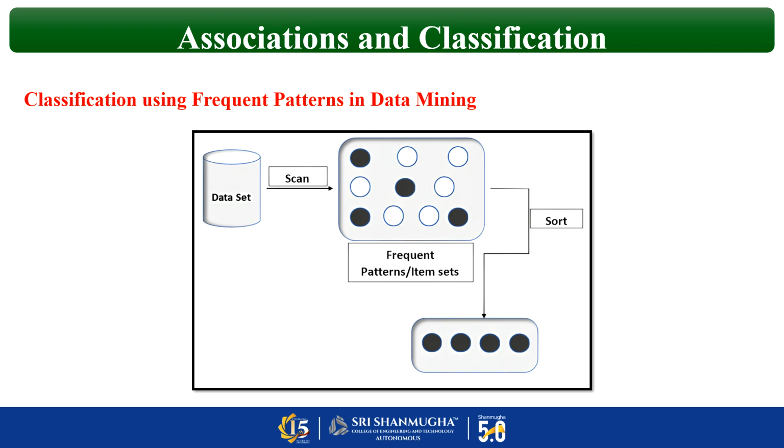So association rules mean finding relationships, and classification means predicting the category. I told you already, if a customer buys, for example, milk and baby powder, then they are a family customer. So here we are not just finding a relation, we are predicting the type of customer.